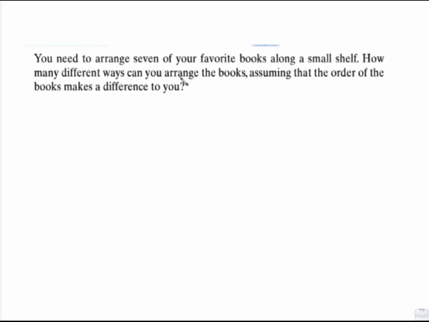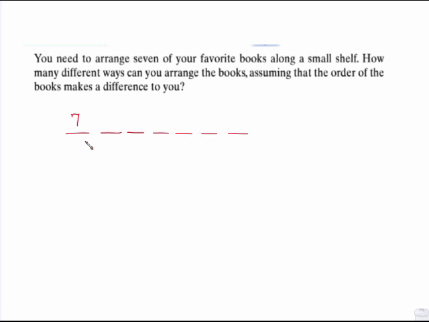You need to arrange 7 of your favorite books along a small shelf. How many different ways can you arrange the books, assuming that the order of the books makes a difference to you? You're arranging 7 books, so put your slots down. You have 7 books. Anybody can go in the first position. Now, once you have placed that book, it can't be placed again. That number can't be used again.